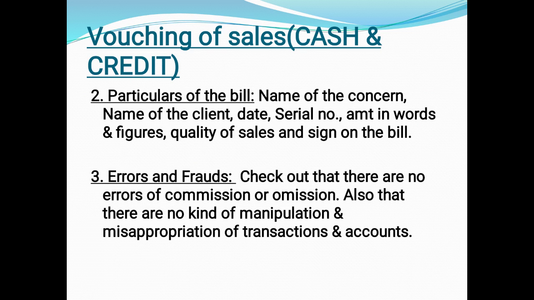Next, he has to check that there are no errors of commission or omission. Errors of commission occur when a transaction is entered wrongly, so he has to check each and every transaction very carefully. Omission means when transactions are omitted or skipped, either wholly or partly. To avoid errors of commission and omission, he has to check the transactions properly. He has to check that there is no kind of manipulation or misappropriation of transactions and accounts, so that no frauds have occurred. If they have occurred, he has to examine them very critically.